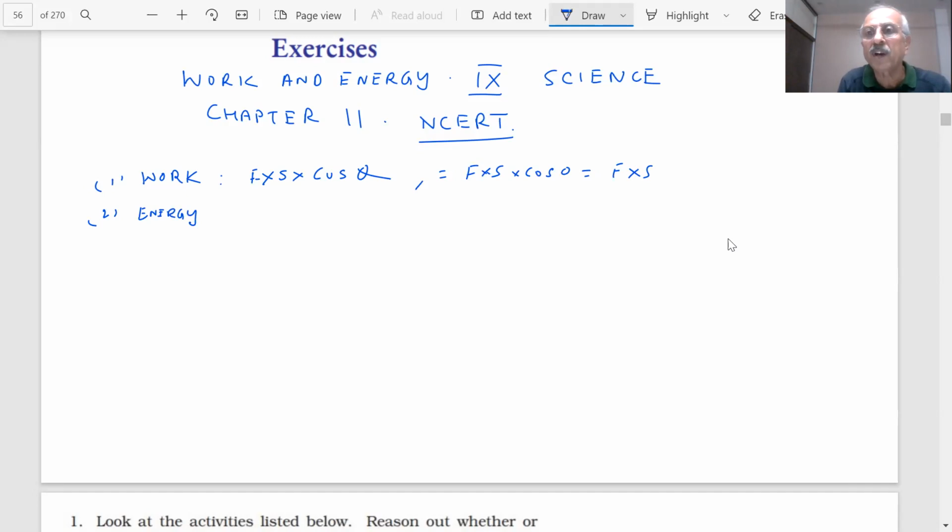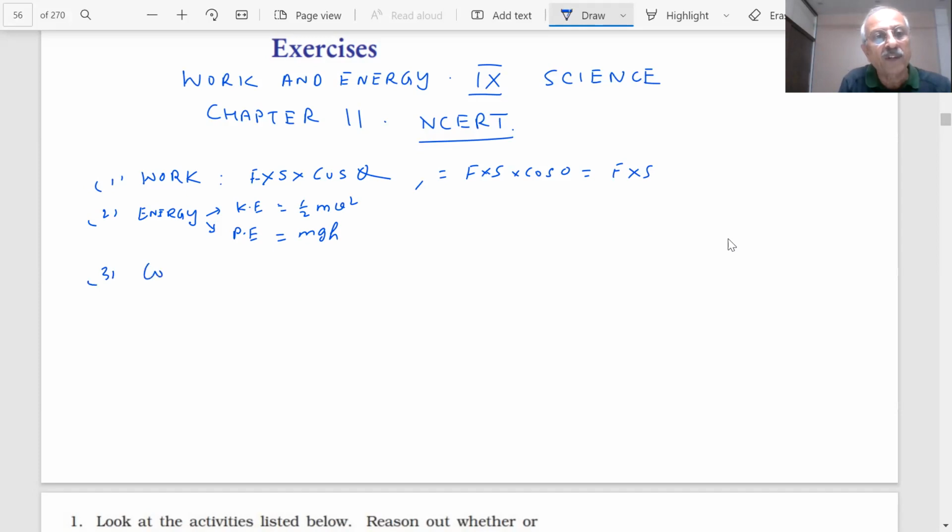Energy, we say, is the capacity of doing work. And we discussed two types of energies, kinetic energy and potential energy. And we derived the formula for each of them, half mv square and mgh. Potential energy is also called the gravitational potential energy because the gravity of the earth is attracting the objects vertically downward, students. And therefore, we have shown you that the formula is mgh.